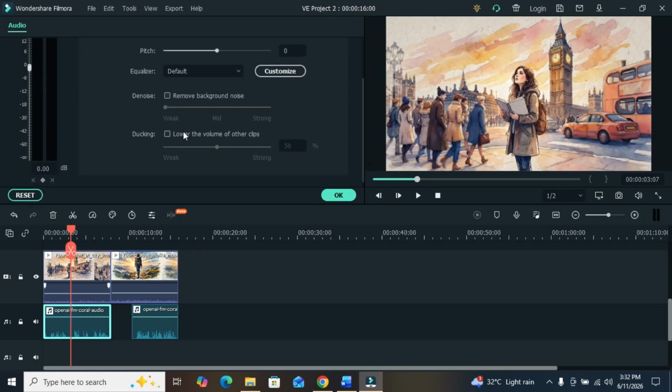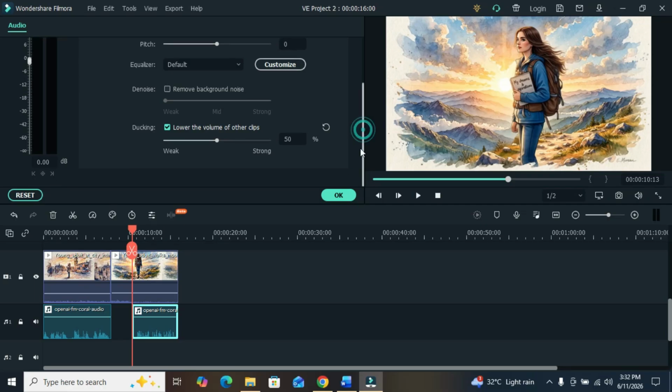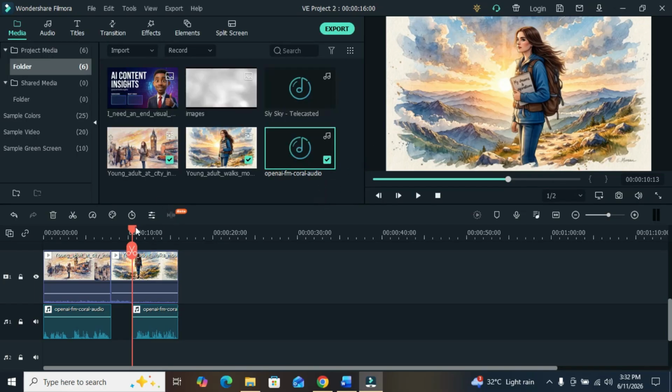If your video editing doesn't really have that, no problem. And I'll do ducking. Lower the volume of other clips. Okay, I'll do ducking. I will lower the volume of other clips, so that the voiceover can really come out.